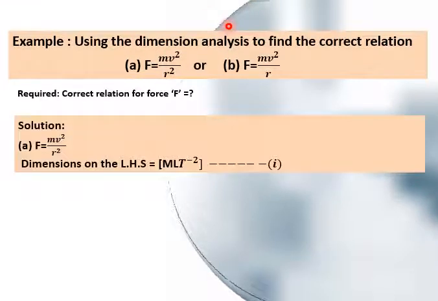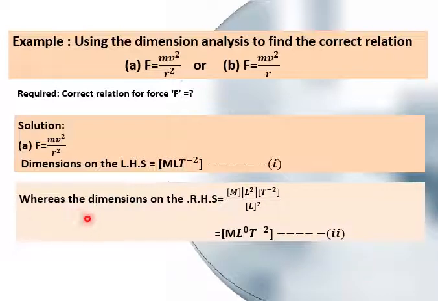Again, with the help of dimensions. For the right hand side, this is force, and force has the dimensions of MLT minus 2. We are using it again and again, so I hope you have already understood it well. Whereas the dimensions on the left hand side, for mv square upon r square, as m is mass, v is speed, and r is radius.